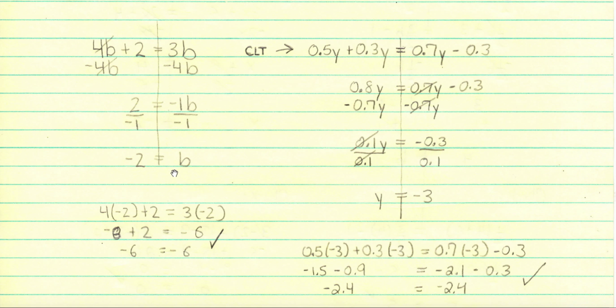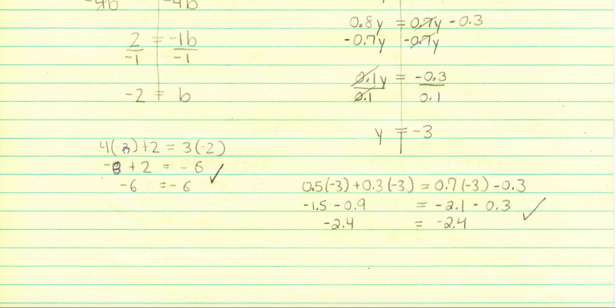Now I plug it back in. 4 times negative 2 plus 2 equals 3 times negative 2. Well, 3 times negative 2 is negative 6. 4 times negative 2 is negative 8. Plus 2 gives me negative 6. This is a true equation, so the solution checks.